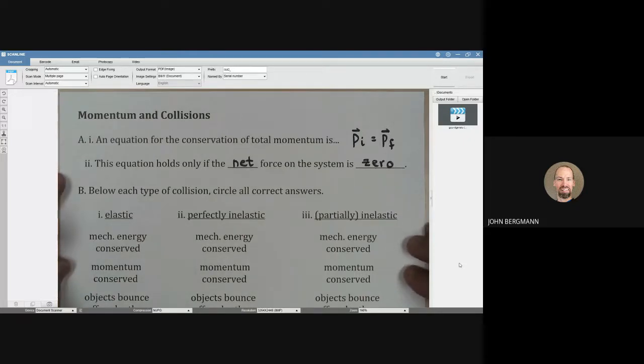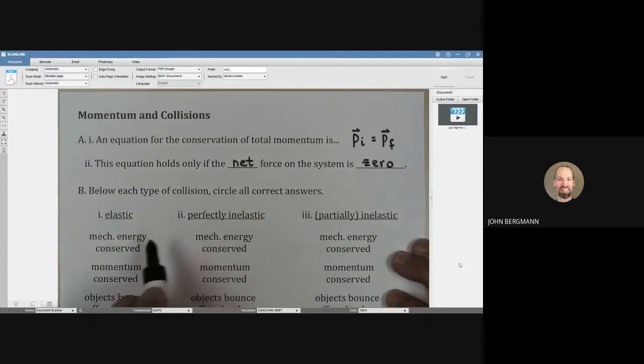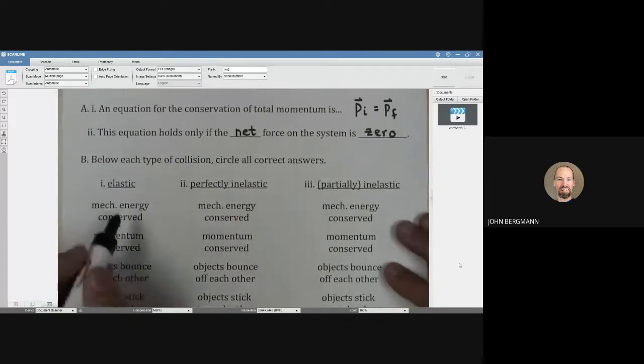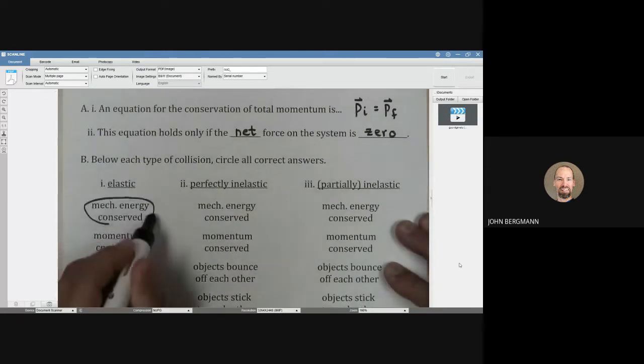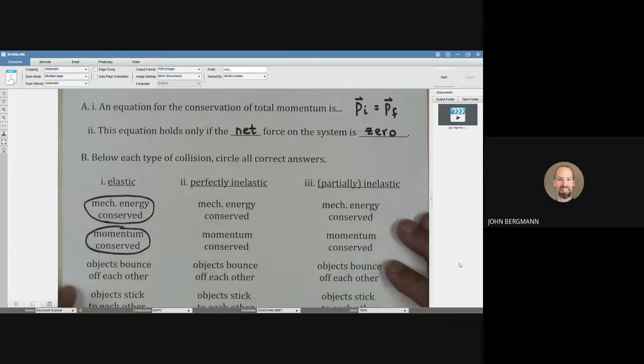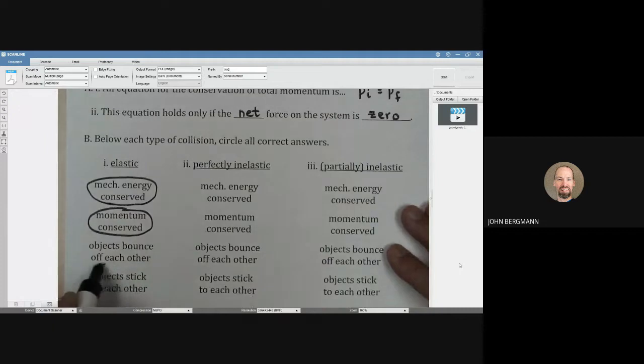There are 3 types of collisions: elastic, perfectly inelastic, or partially inelastic. An elastic collision is one in which mechanical energy is conserved, momentum is conserved, and the objects bounce off of each other.